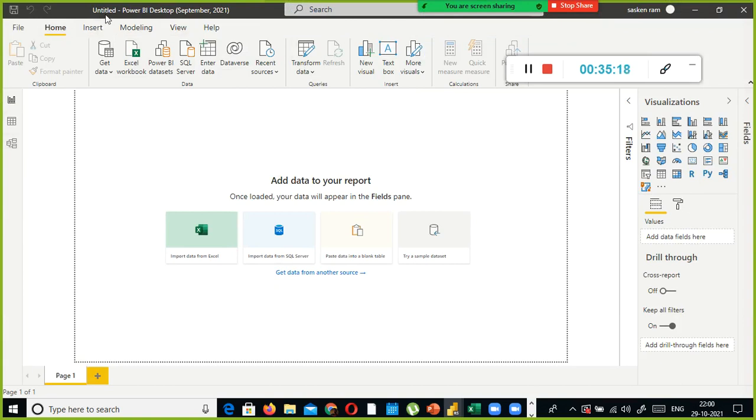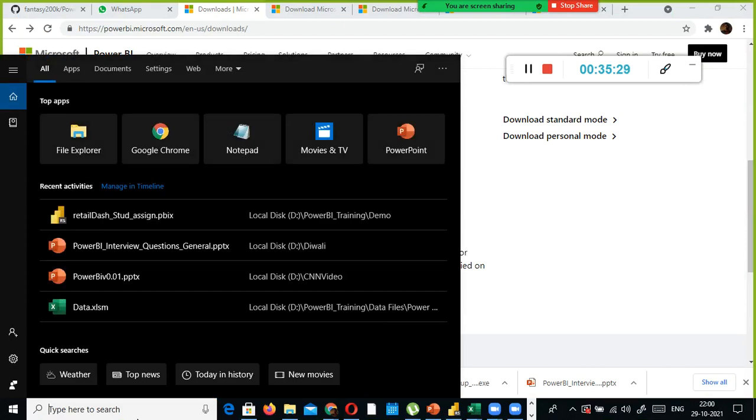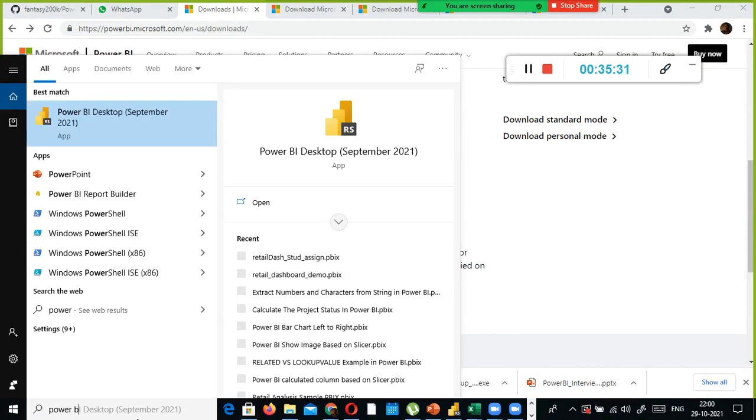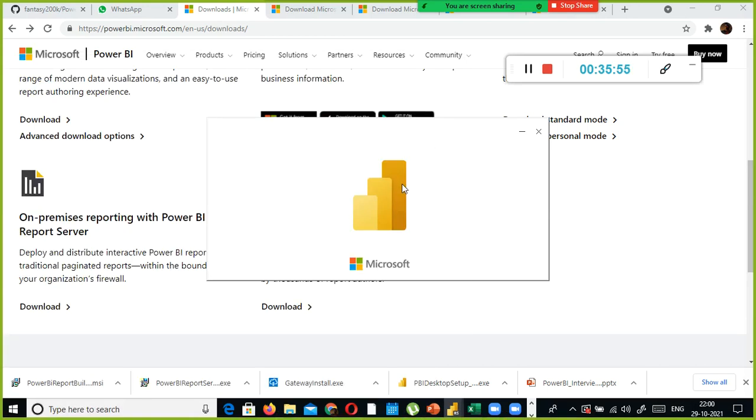When you open this Desktop, let me open it fresh. Go to the start button. If you have already installed it, type Power BI, and here you will see Power BI Desktop and Report Builder, whatever you installed. You just open Power BI Desktop by double clicking on it. It will take some time.